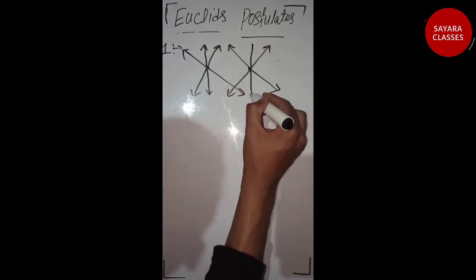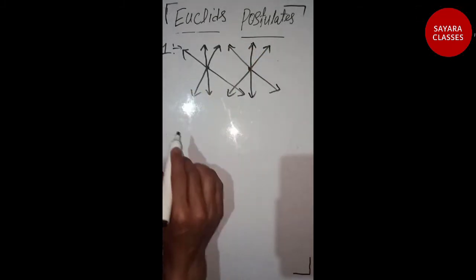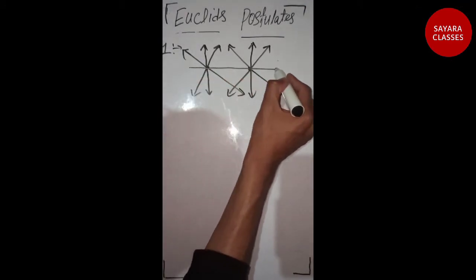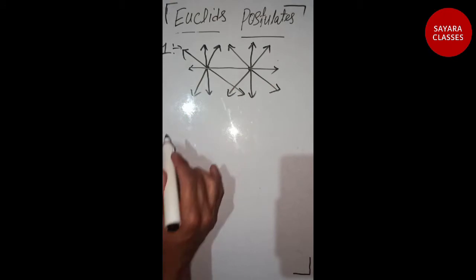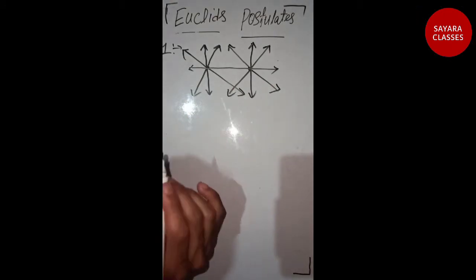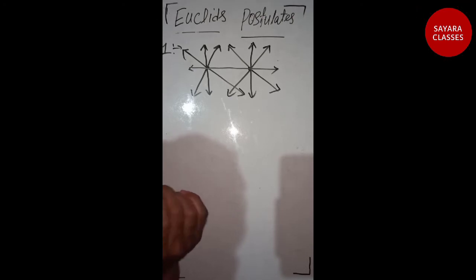The postulate says that if we take 2 points, then there would be some common line passing through both the points. That is, when we take any 2 points, there must be a line connecting them, which will always be a straight line.